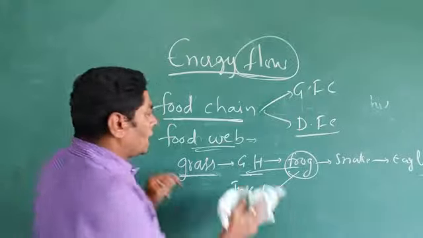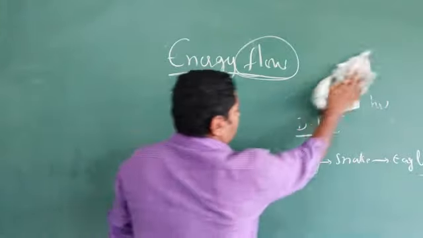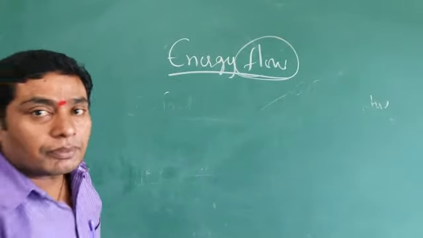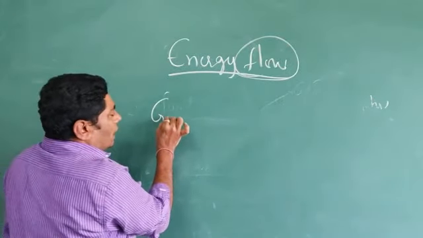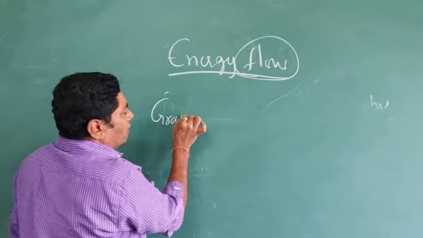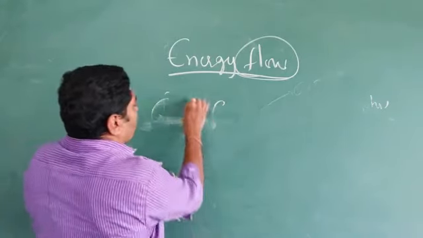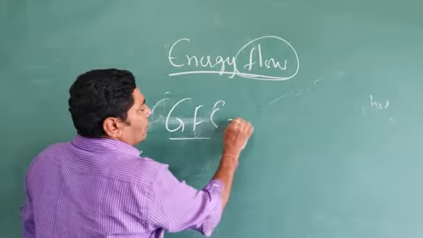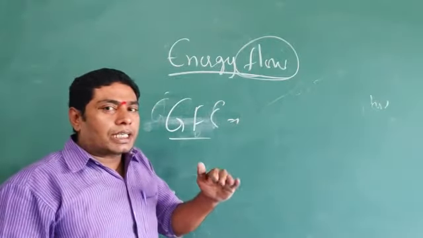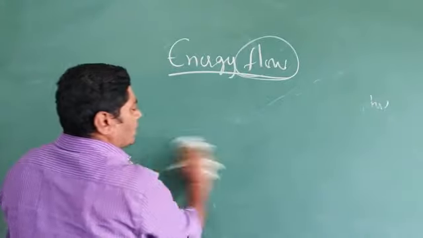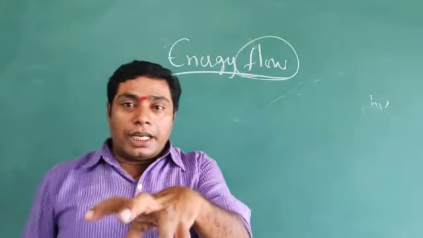Grazing means directly taking, directly eating. Grazing food chain, or GFC: one organism is directly depending on other organisms, directly eaten.